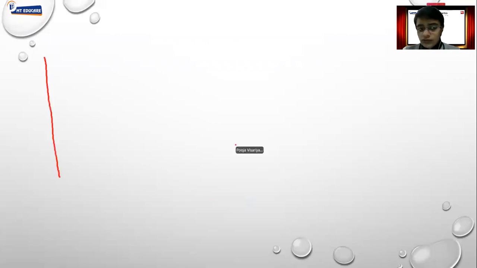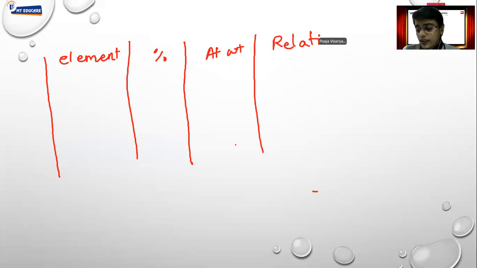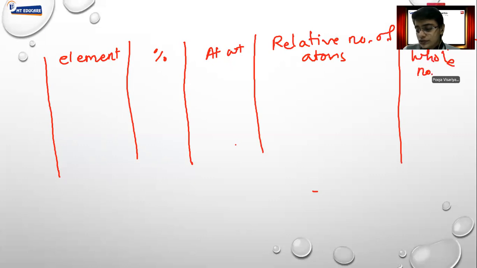First column is about element. Second column is about percentage. Third column is about atomic weight. Fourth column is about relative number of atoms. And the last column is about simplest whole number ratio. So these are the 5 columns which we have to remember.